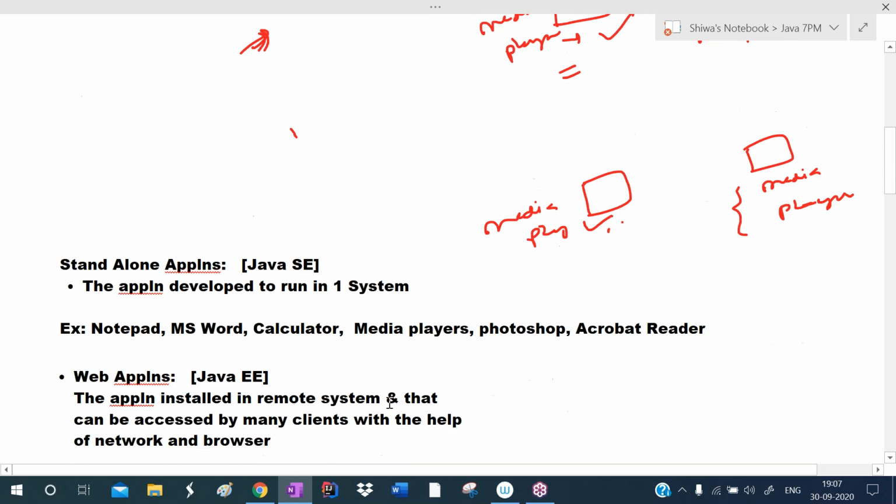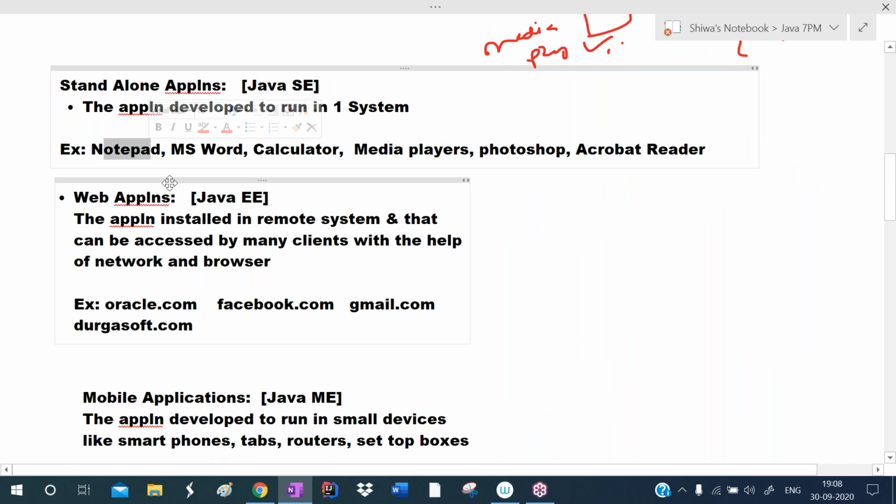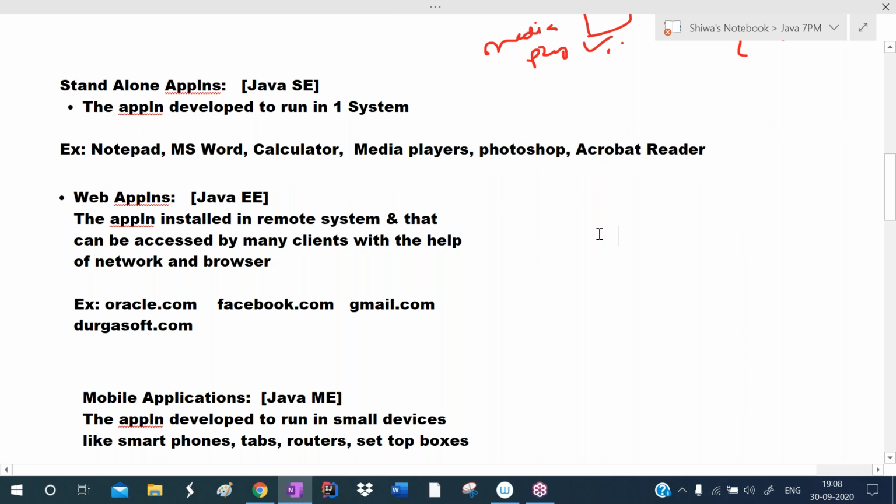Standalone applications means applications developed to run on one computer, like Notepad, Calculator, MS Office, media players, Photoshop, Acrobat Reader. All these are examples of standalone applications. If we want to edit photos, we must install Photoshop in the system. If we want to watch movies, we must install media player software. Such software is developed to run on one machine, and such applications are called standalone applications.